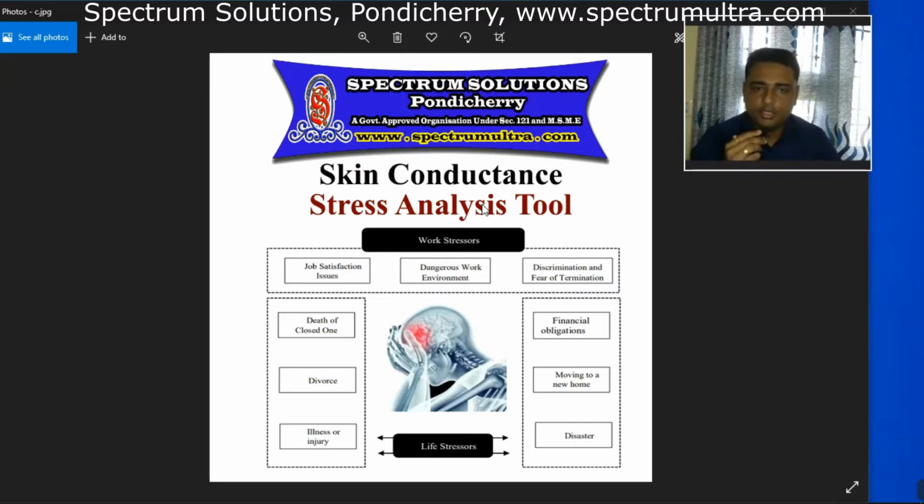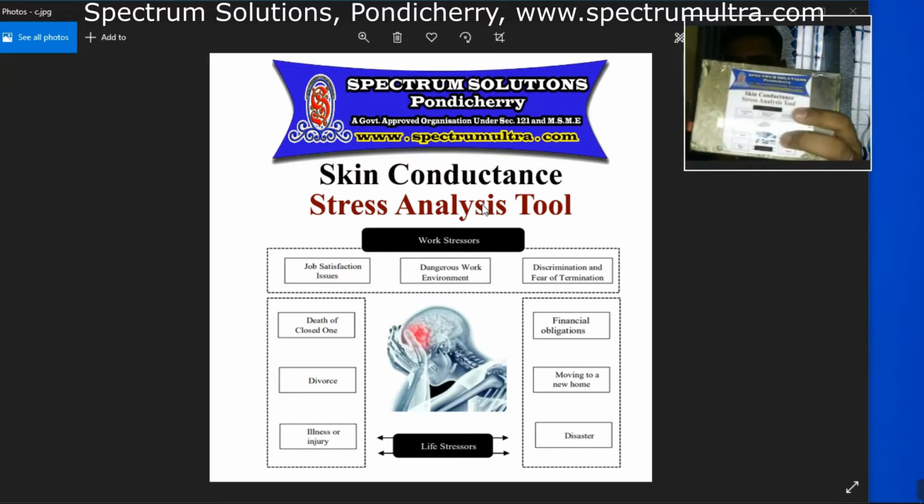What we have made is a skin conductance based stress analysis tool. It's a handheld portable device. So I'll show you. This is a handheld device. I hope it's clear to you.